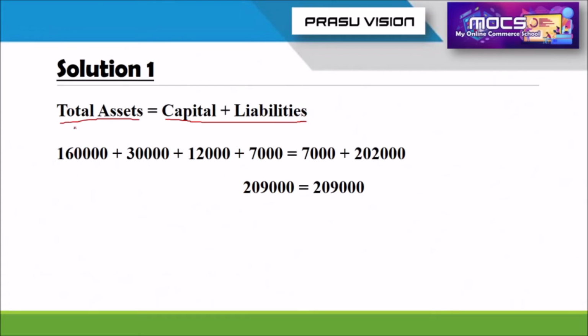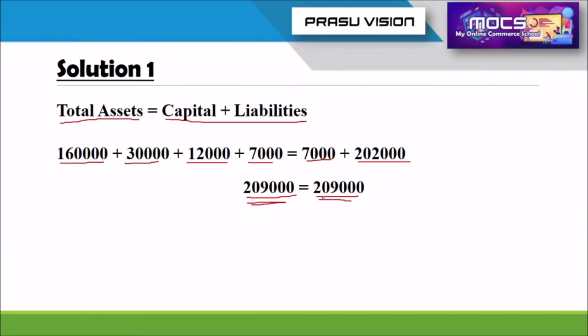On the asset side, cash 1,60,000, stock 30,000, for the debtors 12,000, furniture 7,000. Creditors 7,000 on the liability side. The capital value is 2 lakh 2,000. When we find out the total, 1 lakh 60 plus 30, 1 lakh 90. Again, we add 12,000 plus 7,000, we get 2 lakh 9,000. Also, 2 lakh 2,000 plus 7,000, 2 lakh 9,000.